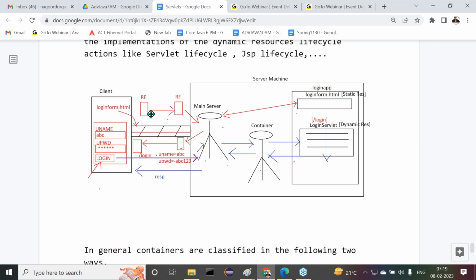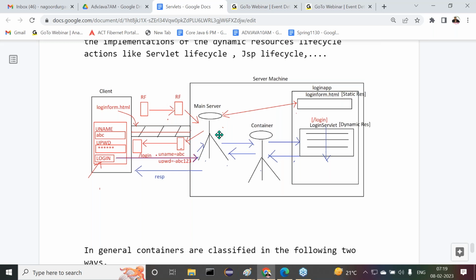The protocol will prepare the request format and send that request to the server. In the server, who will take the responsibility of taking this request? The main server. Immediately, the main server will check whether this request is good or bad.